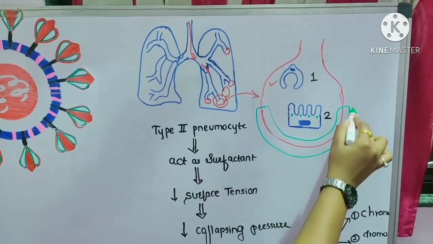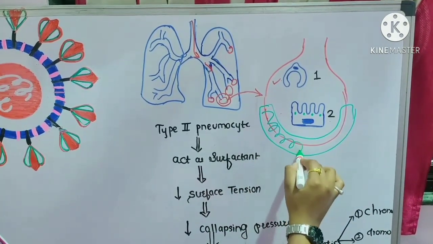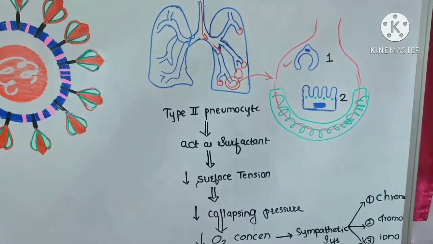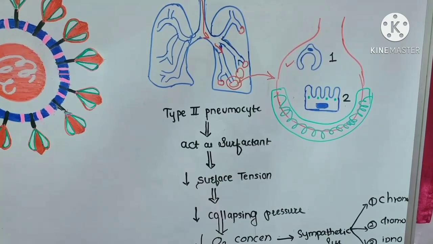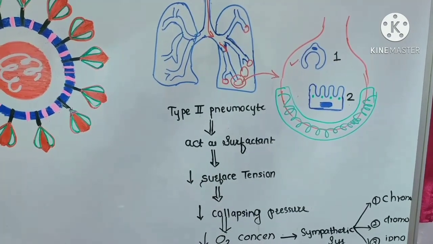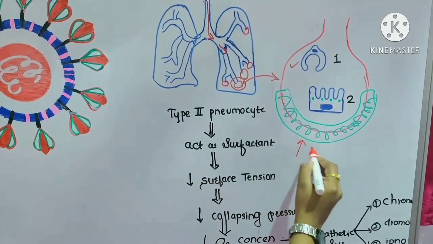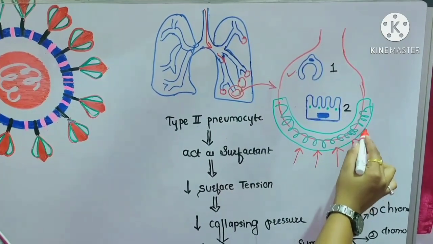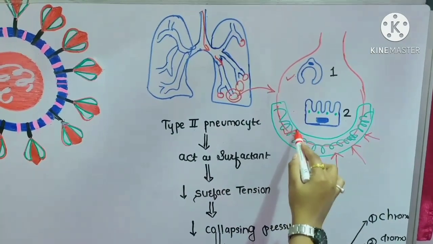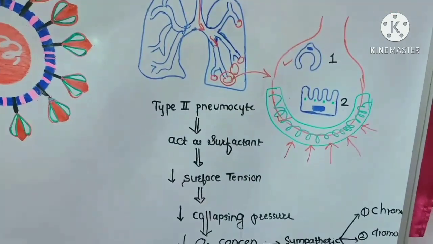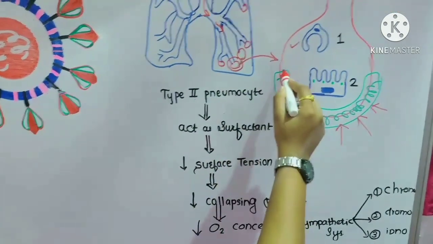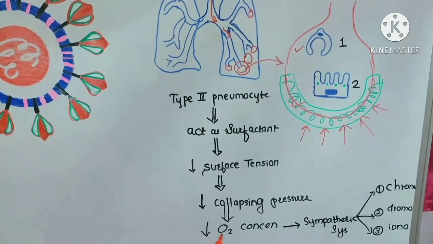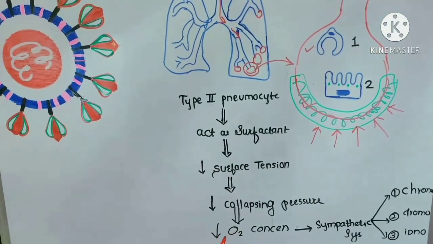Surfactant has a very important role, and that is nothing but decreasing surface tension. Whenever there is a decrease in the surface tension, no matter how much collapsing pressure it is getting, because of this surfactant that is present there, the alveoli maintain a constant shape, and this shape doesn't change. So this is how it functions.